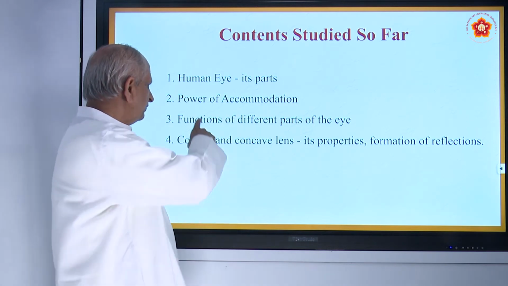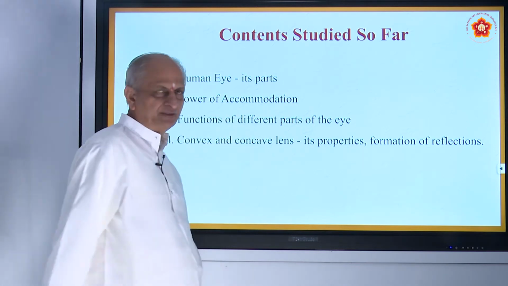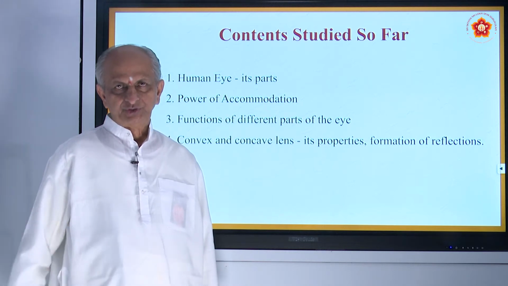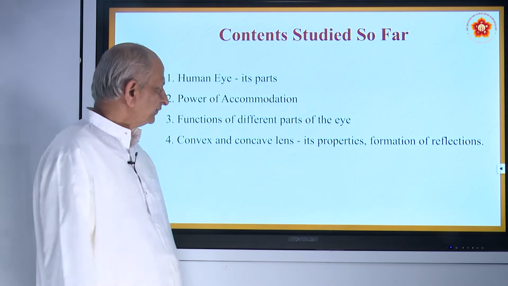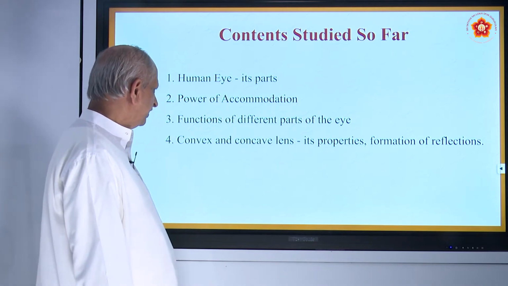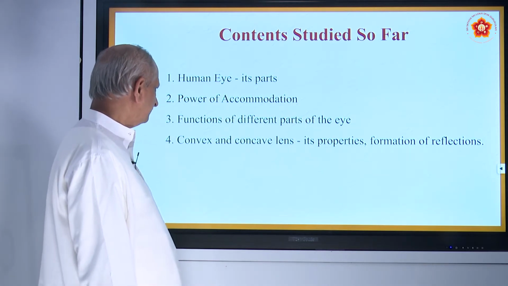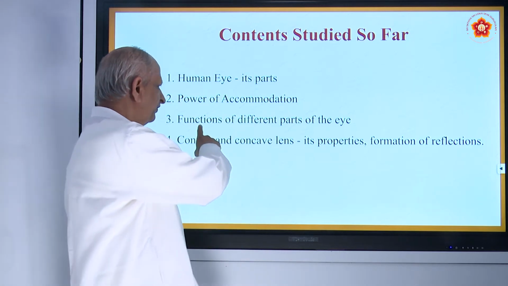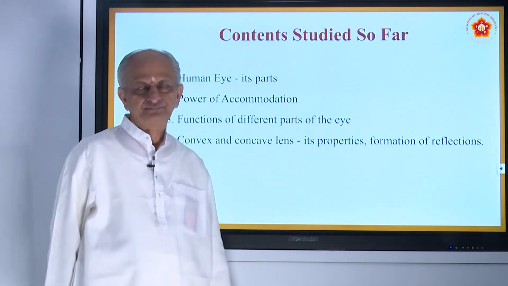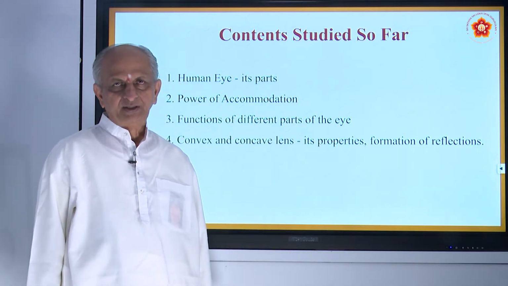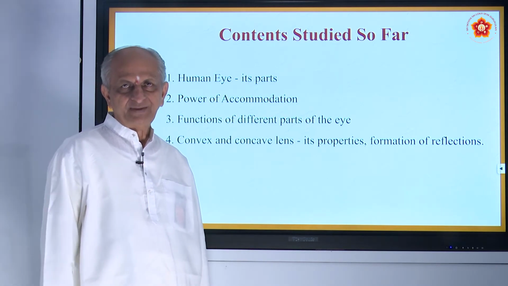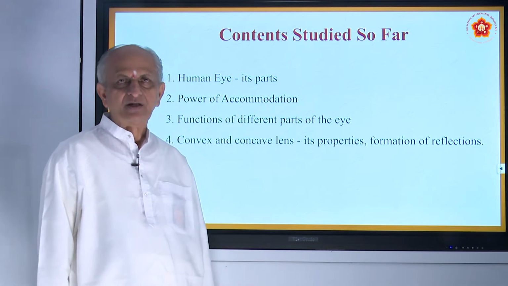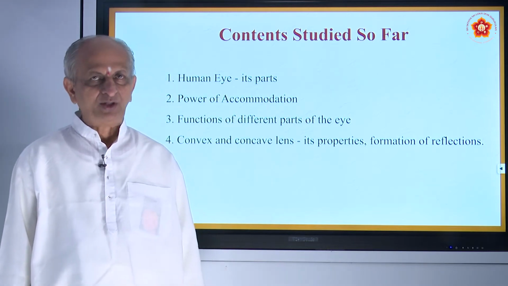And also you have seen what is called the power of accommodation, to see the distant objects and to see the near objects. What are the arrangements that will be there in the eye, and the functions of different parts of the eye, like iris, cornea, lens, retina, ciliary muscles, and so on.